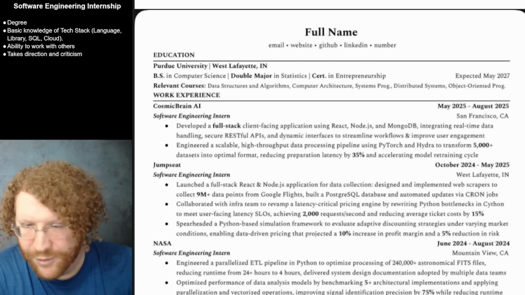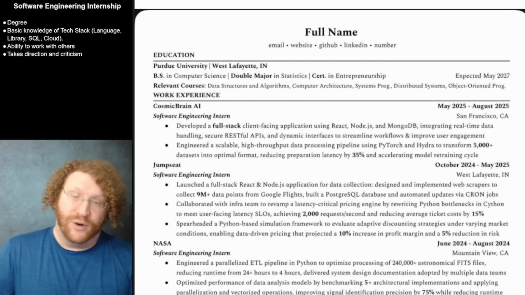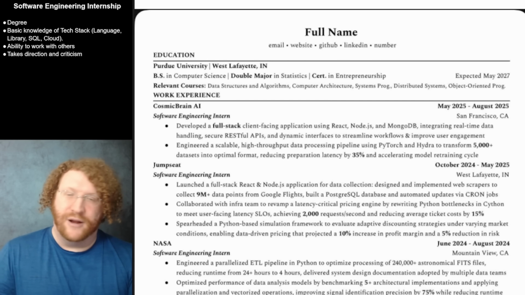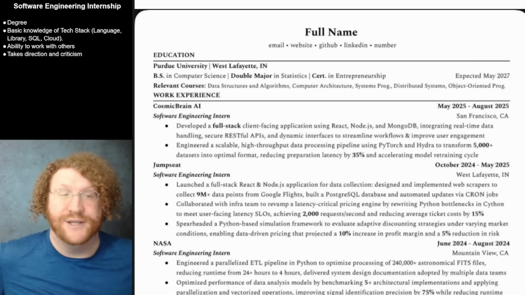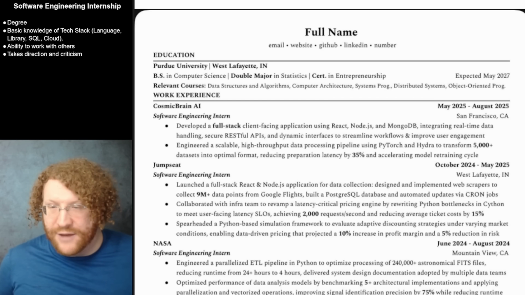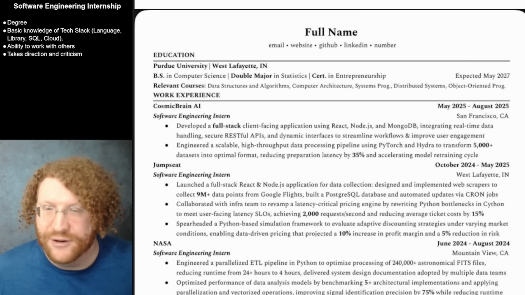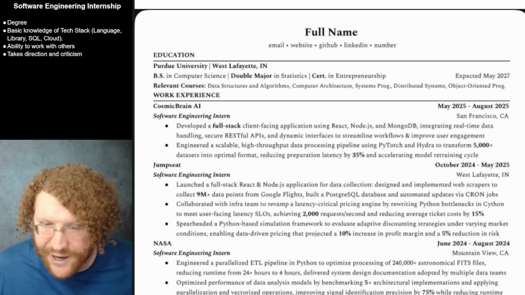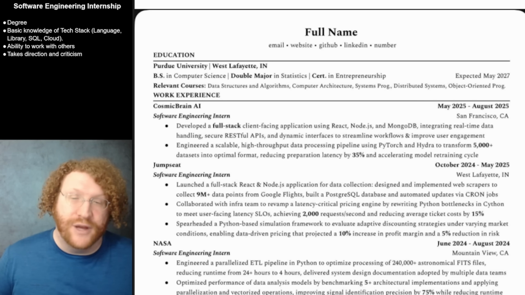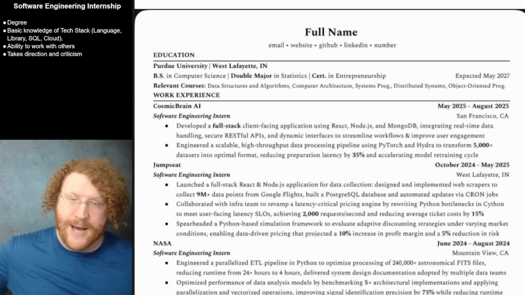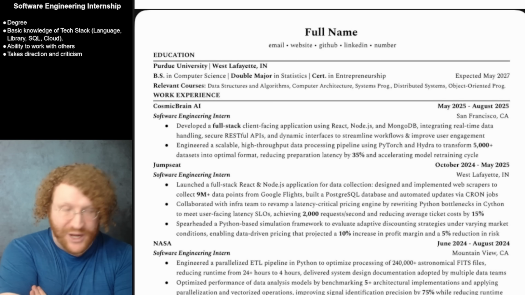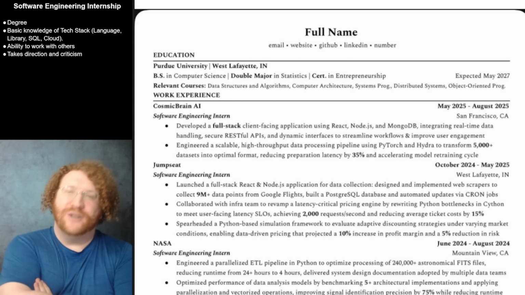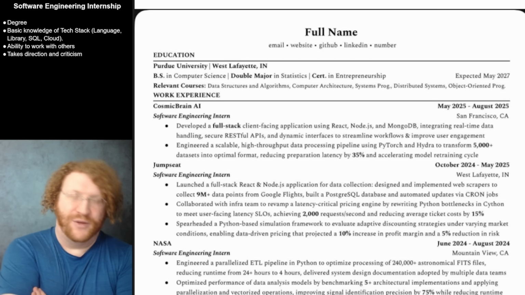Then we get into the real problem here. You need a little bit more of the tech, remember, but I don't see how you work well with others. I don't see how you take direction and criticism. Unless you have like 20 other internships, I still need that, right? I need to know that you can work well with others. I will say you don't need it as much because you have 3 other internships, but I still want to see a little bit about how you worked well with others.